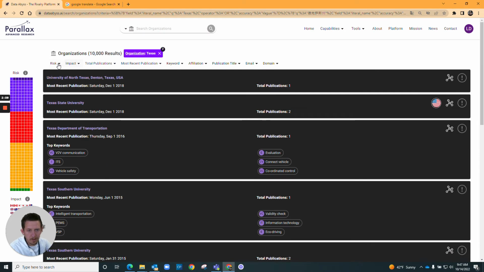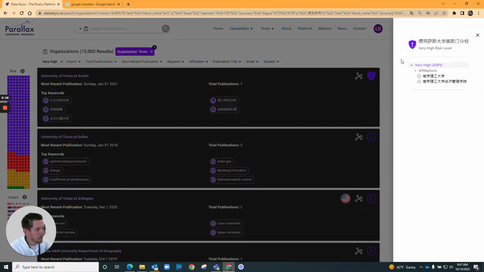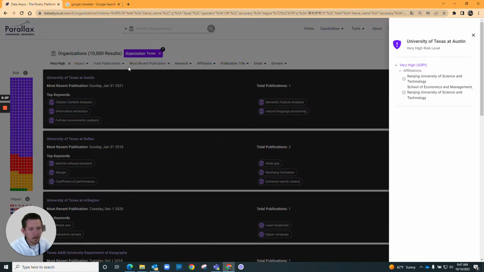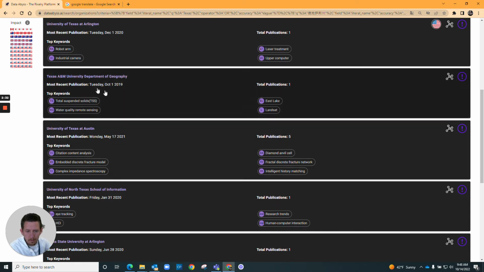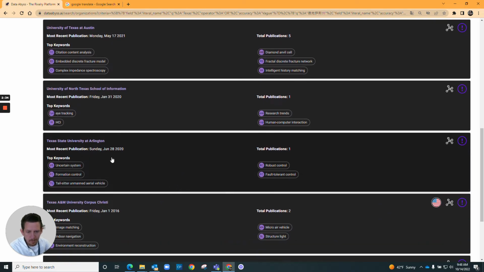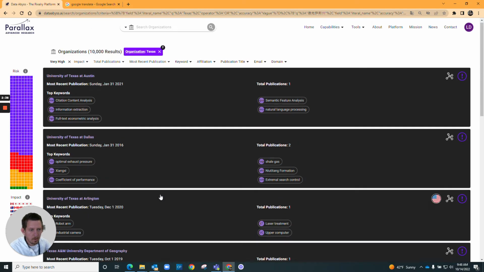We can filter on, say, risk, looking for very high risk affiliations. And what you'll see here is the University of Texas at Austin. Here's a publication where they're publishing with the Nanjing University of Science and Technology, School of Economics and Management, and so on. So you see Texas A&M, again Texas State University at Arlington, and so on.